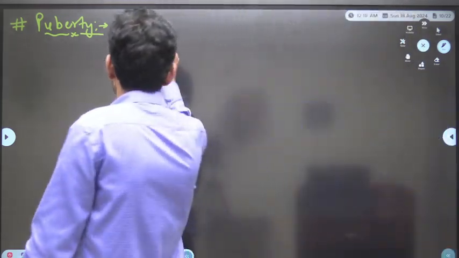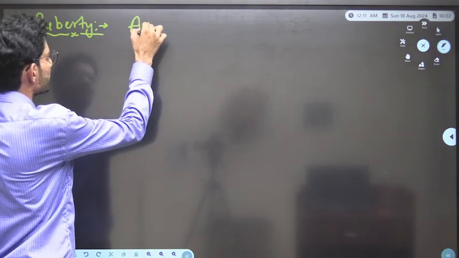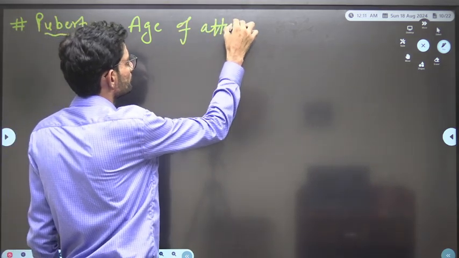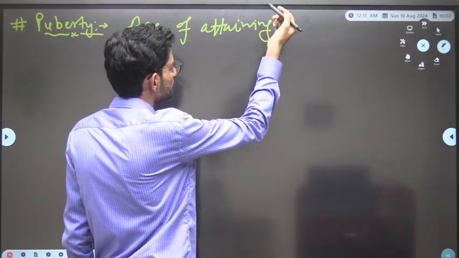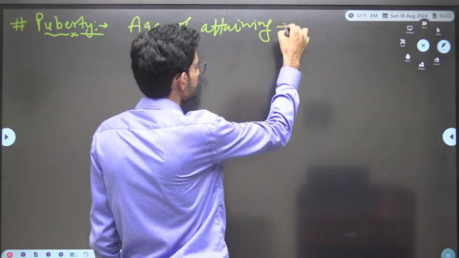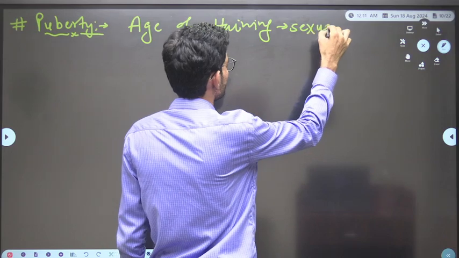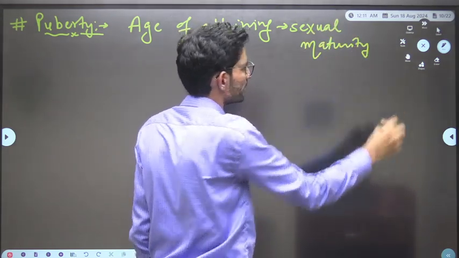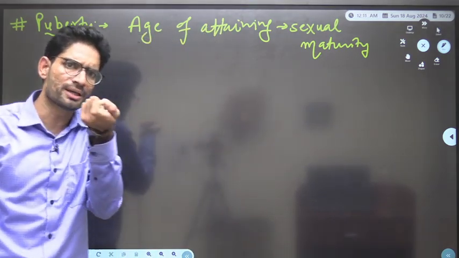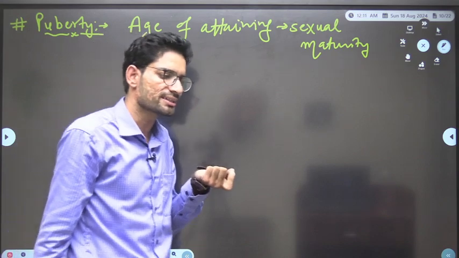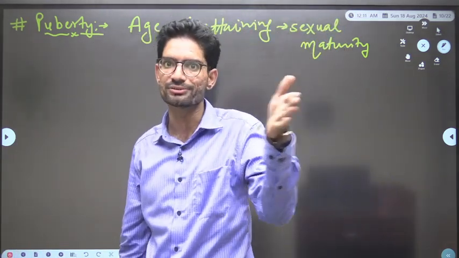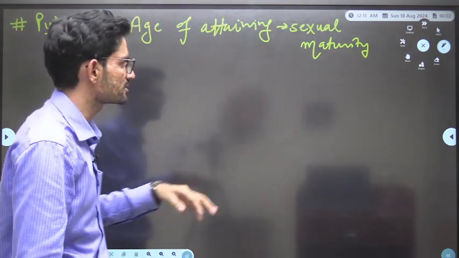Getting me or not? The age of attaining sexual maturity is known as puberty, and it's not a simple line, like after 10 or after 11 or after 12. Puberty is a gradual process. It takes years.